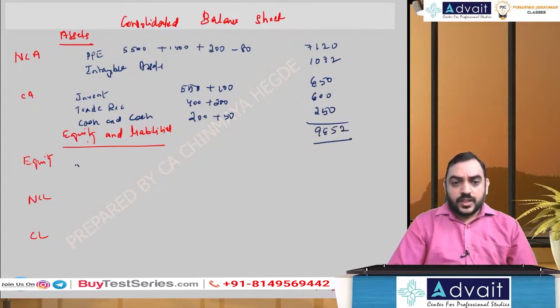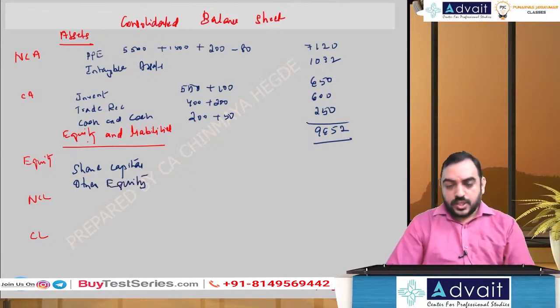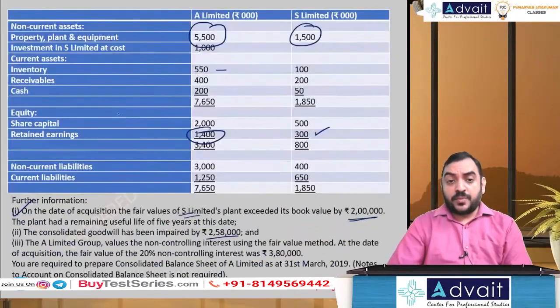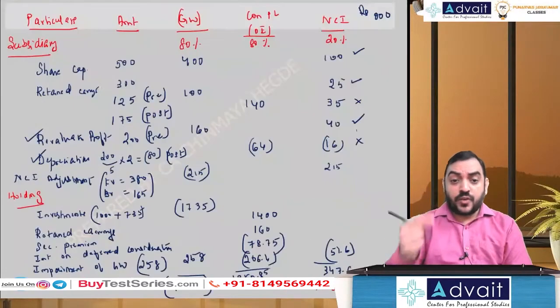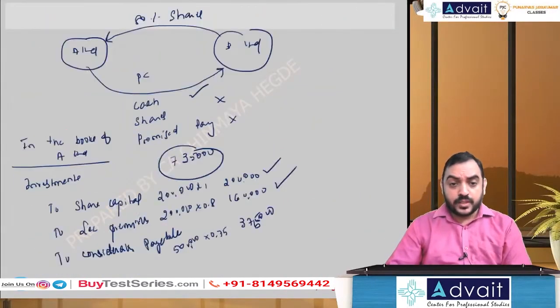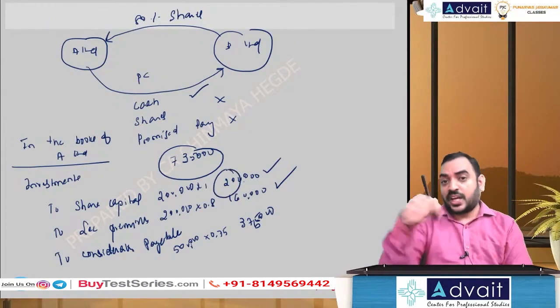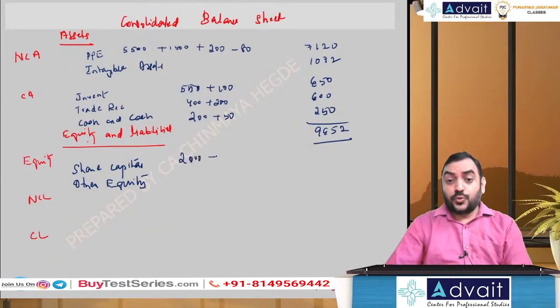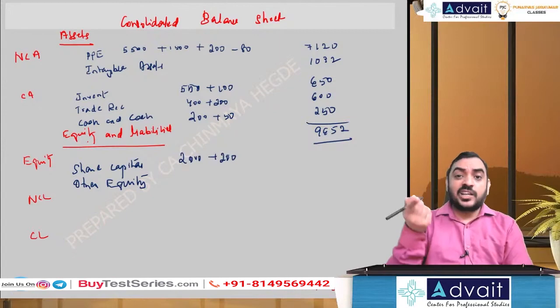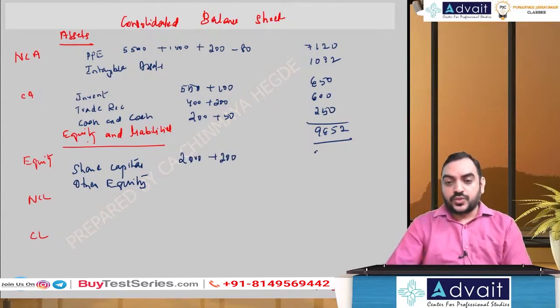Okay, so equity, we are having share capital only of the holding company and other equity that comes from working note. Holding company share capital is 2000. But one share capital they have ignored. That is A Limited issued shares, which we have accounted, right? Share capital journal entry we have done, 200. That we will account now. 2000 plus 200 issued. They have not recorded. Had they recorded, there is no problem. But they have not recorded. So 2200.